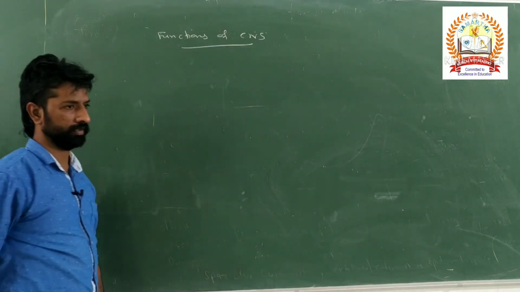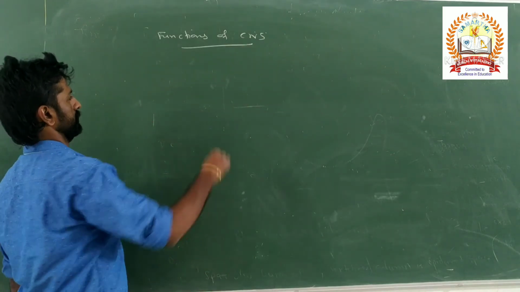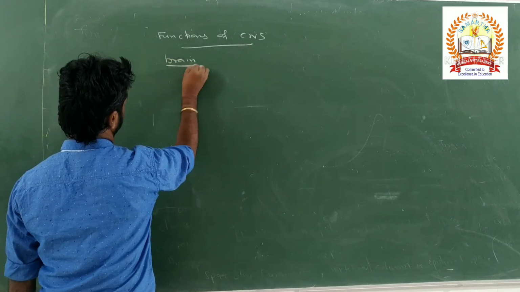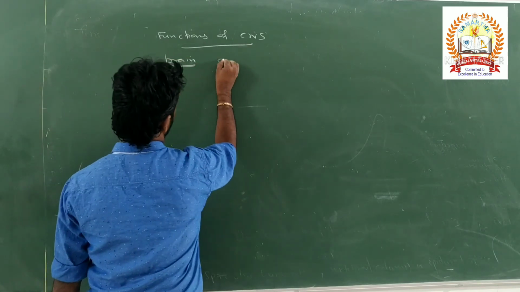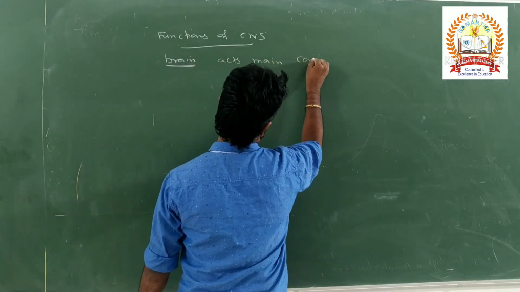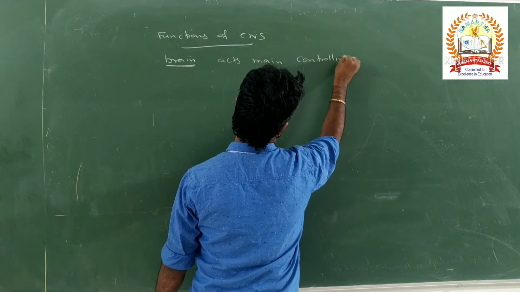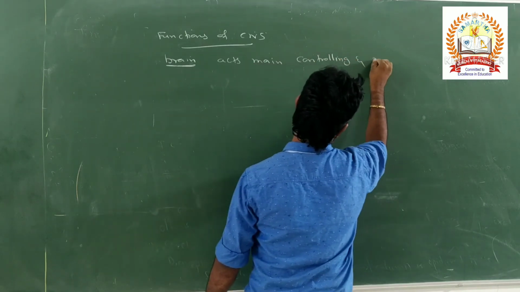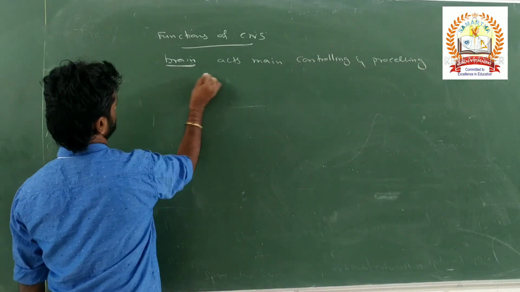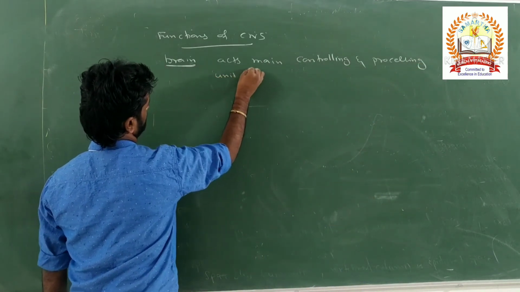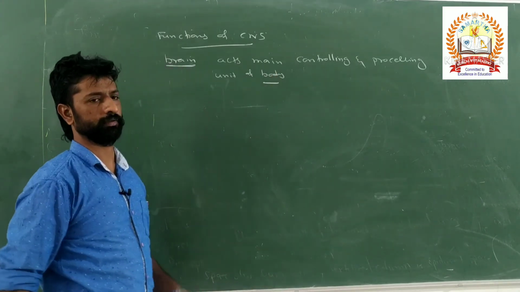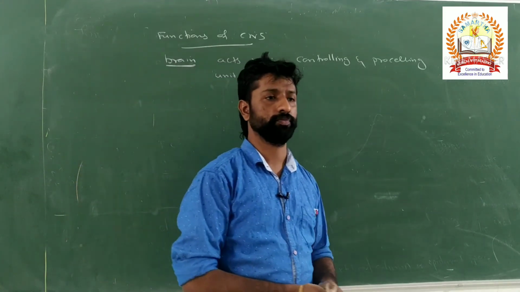Functions of the central nervous system. Here, particularly the brain acts as the main controlling and processing unit of the body, which coordinates and integrates the functions of the various systems in our body.